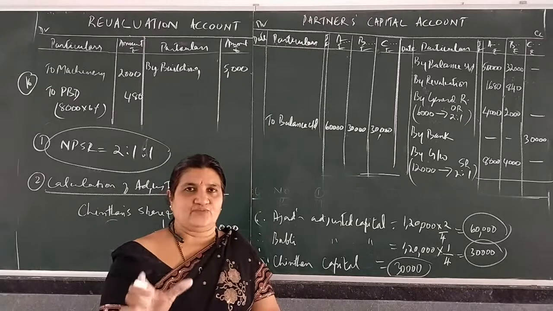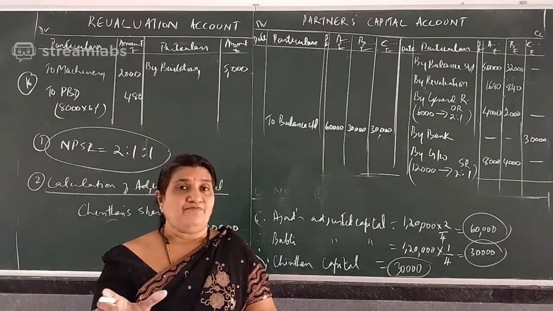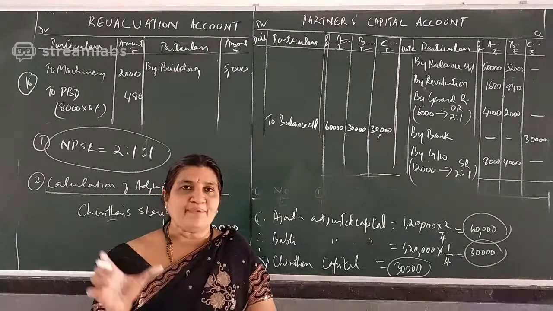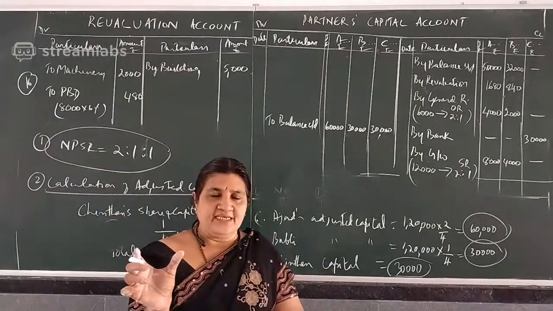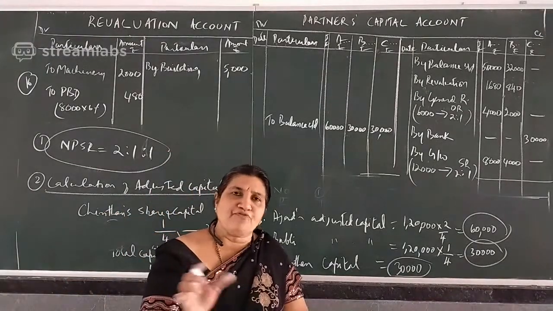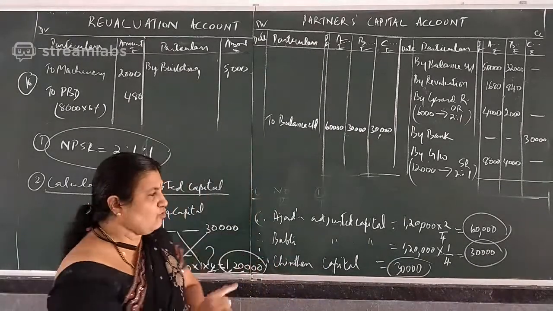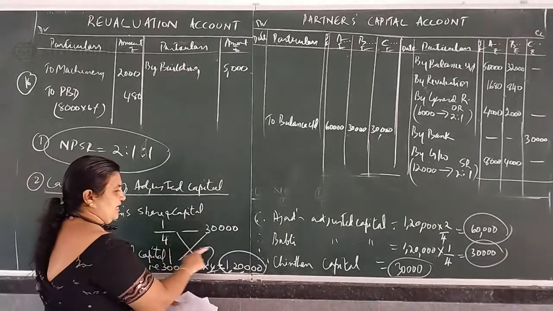So for this adjustment, after calculation of the new profit sharing ratio, the next working is to find out the capital of the firm. The new partner's new capital and his new share, both we know. On that basis we calculate the total capital. New partner's share 1/4 is 30,000, then full capital 1 is how much?